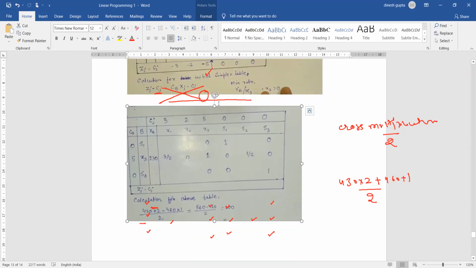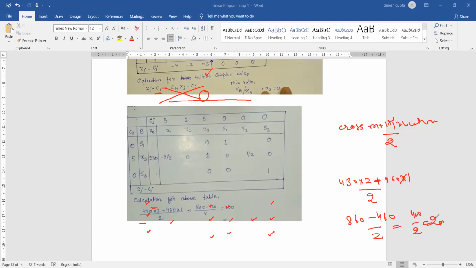That is not plus, the symbol here should be minus. That is where I thought the value was going wrong. It should be 430 multiplied by 2 minus 460 multiplied by 1, divided by 2. So that becomes 860 minus 460 divided by 2, which becomes 400 by 2, equal to 200.